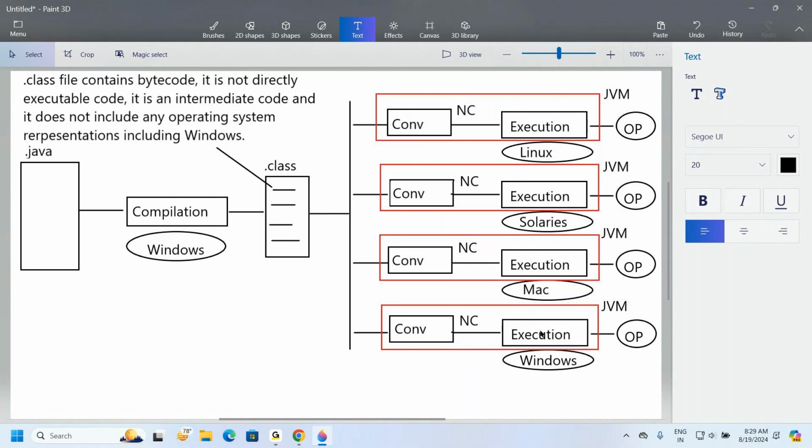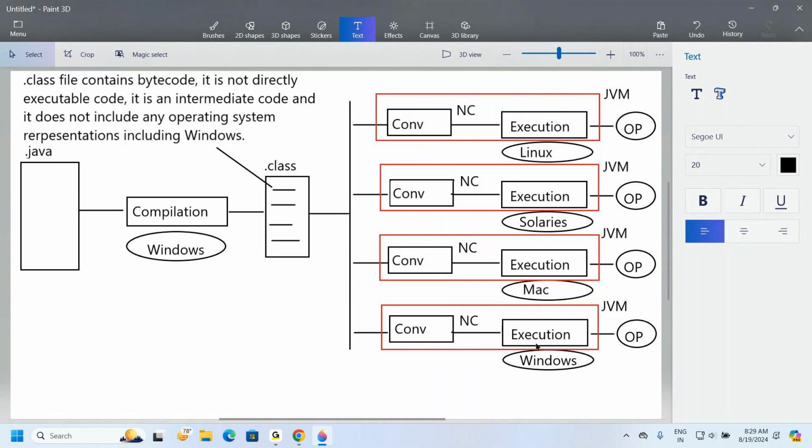Similarly on Windows. That means the program is single, but if you want to experiment whether this Java program is platform dependent or platform independent, we have to take multiple systems, multiple operating systems, multiple Java softwares. For each operating system, we have to install the respective Java software. Then we can execute that single program on multiple operating systems, and definitely we get output. Yes, sir. All of you are getting clarity on this point now?